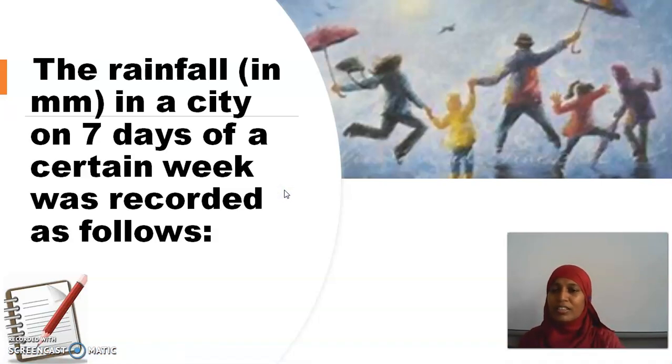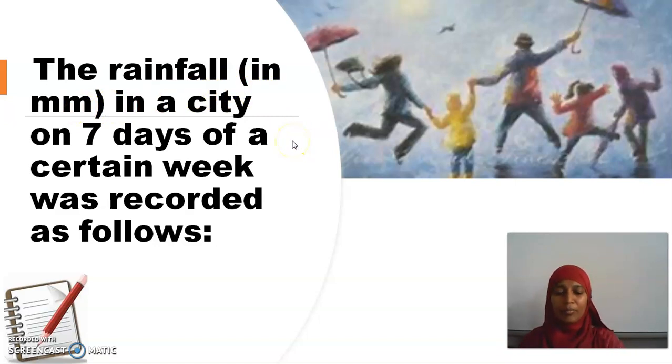And now we are going to start with a problem relating to rainfall. The question is, the rainfall in a city on 7 days of a certain week was recorded as follows. See, in a city, the whole week they had rain. We used to have such types of rain in the month of October or November. And this rainfall is measured in millimeter. In some cases they measure in centimeter, but not more than that.